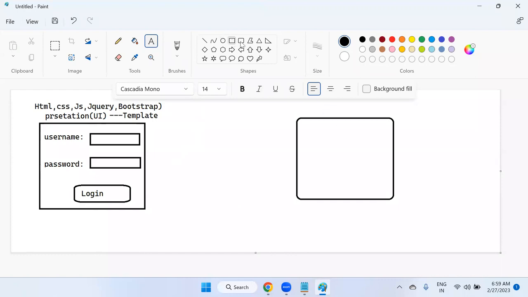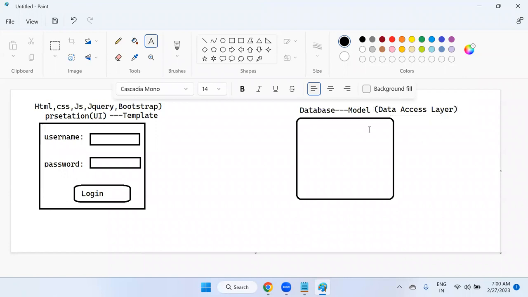Okay. But look at this here. This is the database. Whenever the user sends a login request, it will go to the database only. Database is nothing but what layer? Data access layer. So the database represents the model. In the MVT pattern, model represents the database. This is called the data access layer, not the presentation layer.